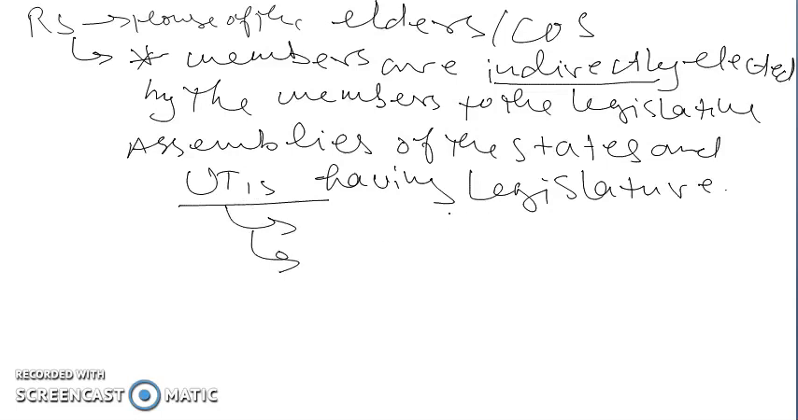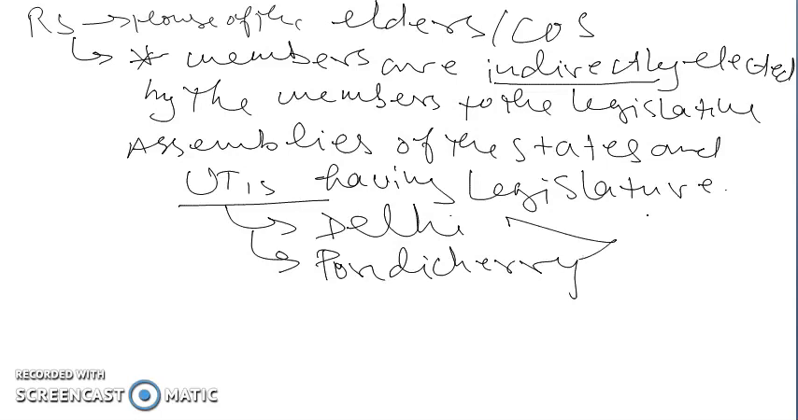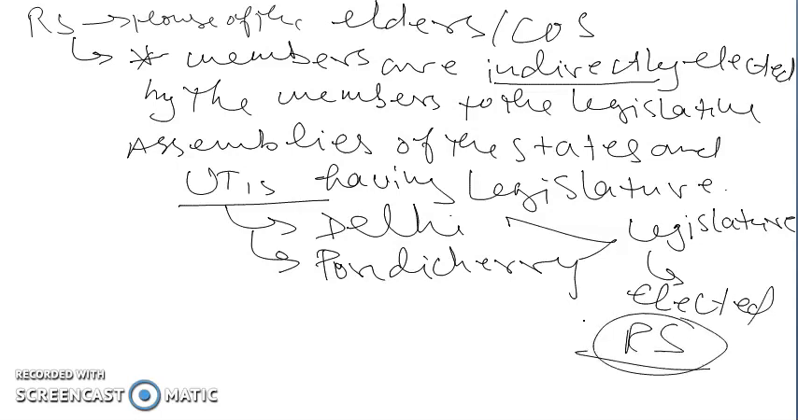So the members of the legislature of the Union Territory of Delhi and the members of the legislature of the Union Territory of Pondicherry, only these two have their own legislature. Because they have legislatures, they are also represented in the Rajya Sabha. Delhi has 3 seats in the Rajya Sabha, and Puducherry has only 1 seat. So these are the 2 important points that you have to remember.